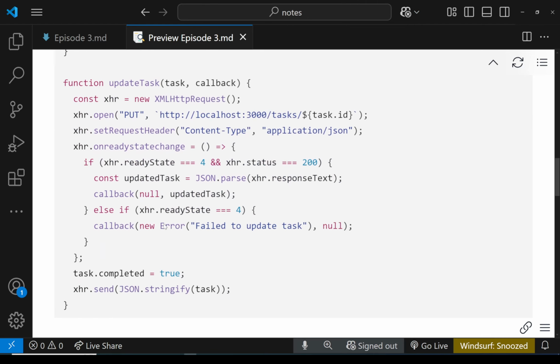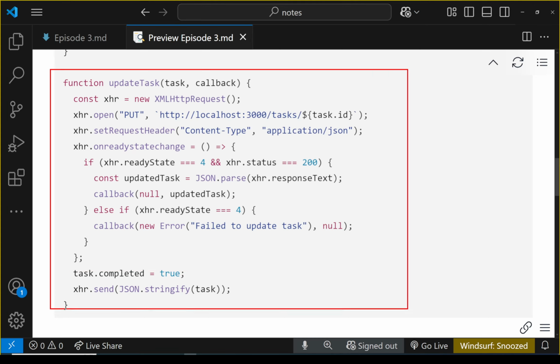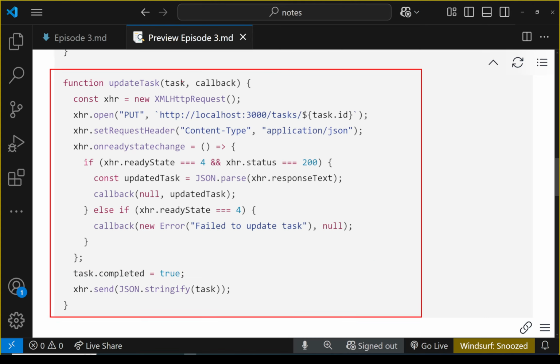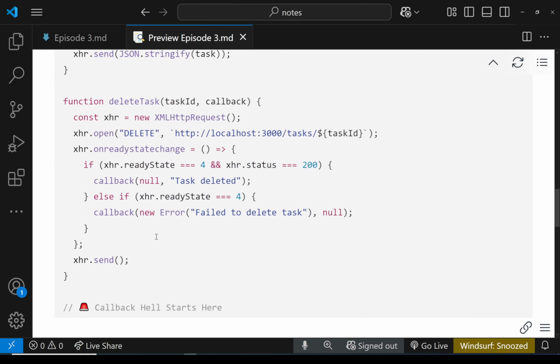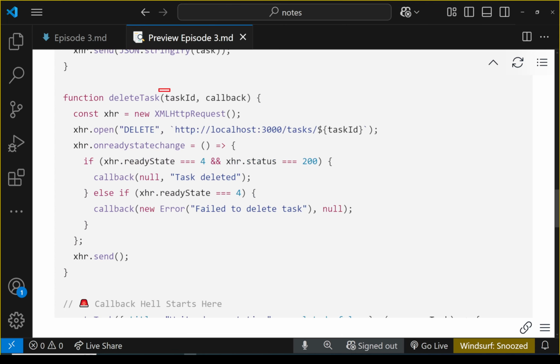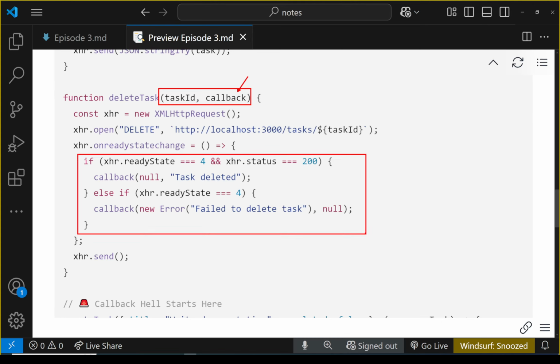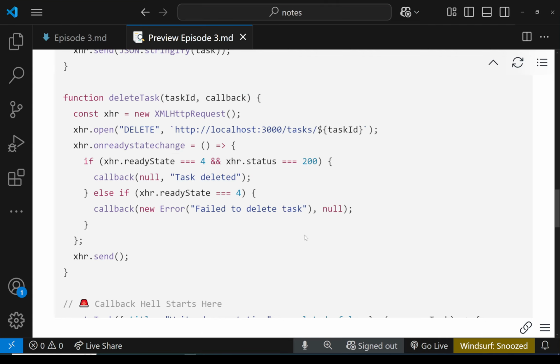The same thing happens for the next asynchronous operation. So update task, it is receiving a task and a callback, right? And again, if, for example, the operation of updating a task is complete, you can call your callback using this. Otherwise, you're going to invoke it using these parameters. The next one is delete task. Again, we're receiving a task ID to delete as well as a callback, and then based on whether the operation of deleting a task is successful or not, we're going to call the callback with these 2 sets of parameters.